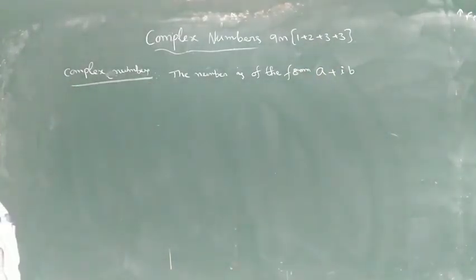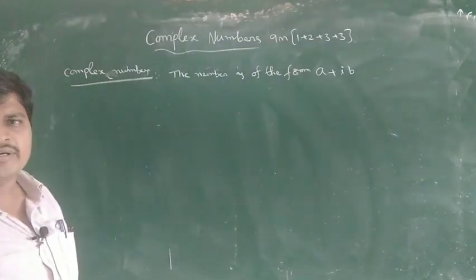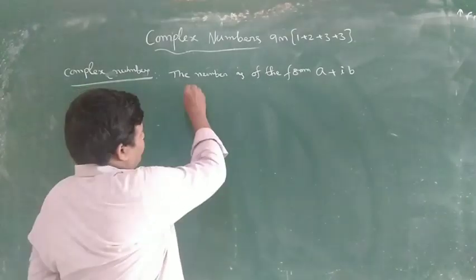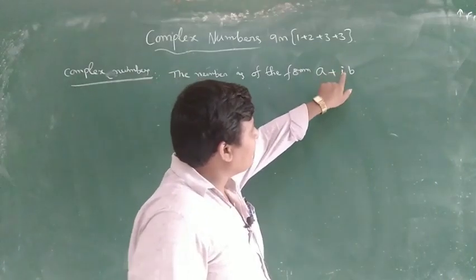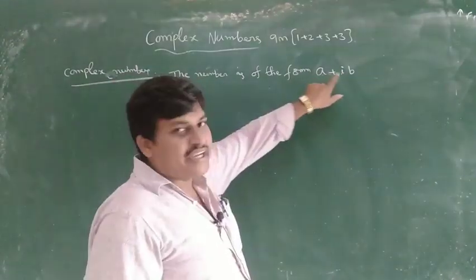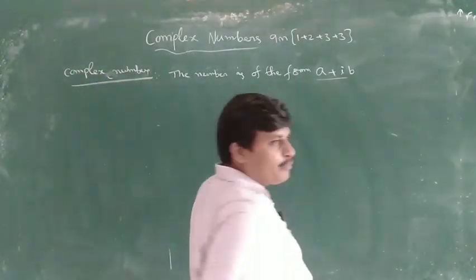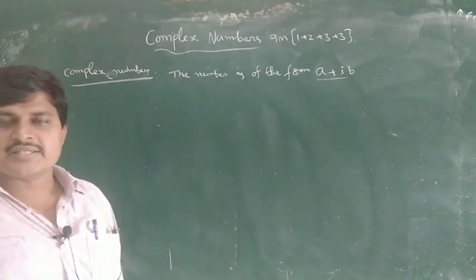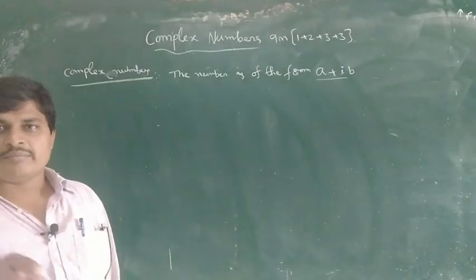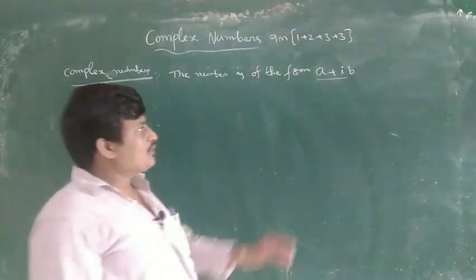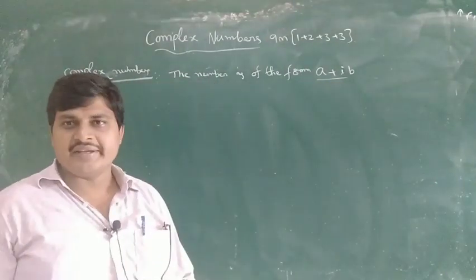Normally 1, 2, 1 by 2, root 3, these are normal numbers: real numbers, rational numbers, irrational numbers. But here, the number is of the form a plus i into b, with small i. For example, 2 plus 3i, 5 plus 6i, 2 minus 3i. The i must be there. So it is the a plus ib form. Root 3, 2 plus root 3 i.